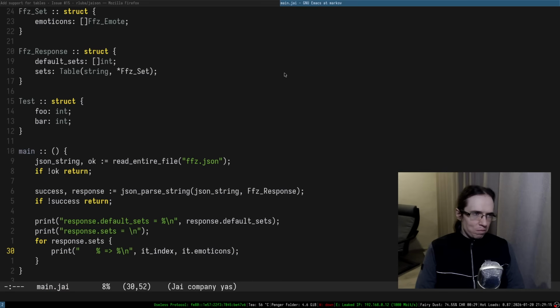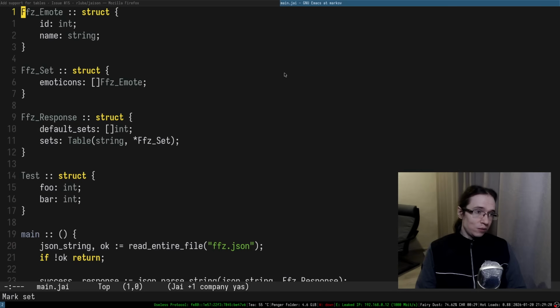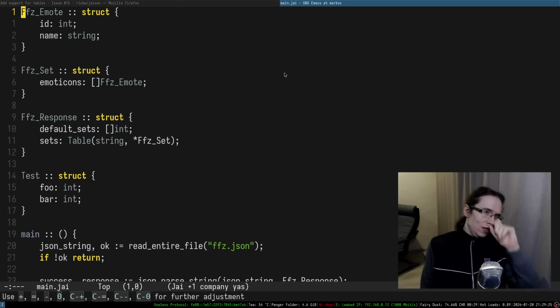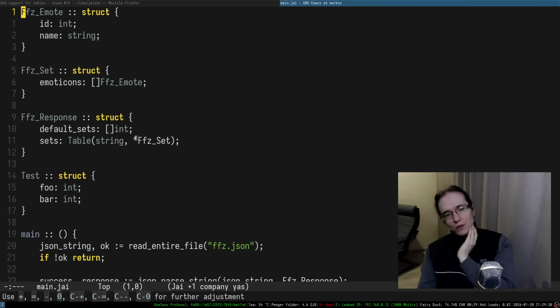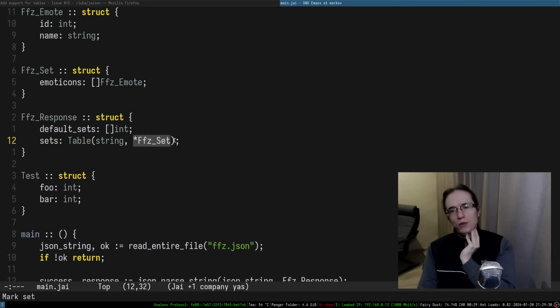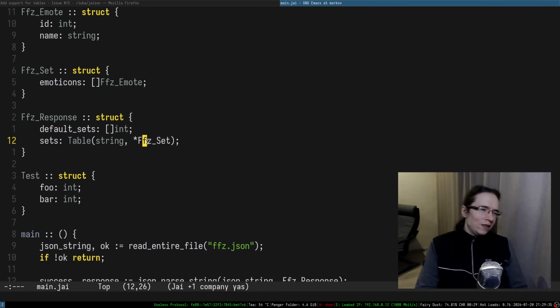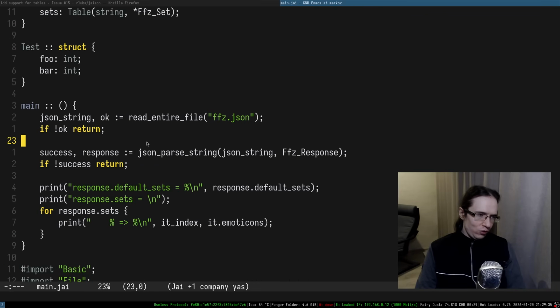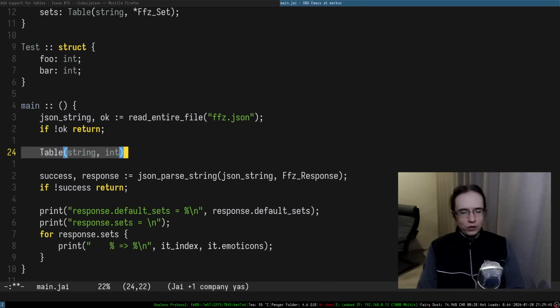I'm not sure if I want to submit this support as is, because this support is rather limited, and I honestly have no idea how to get rid of this limitation that the value has to be a pointer. I don't see how to get rid of this limitation, because forcing the user to have their tables be something like string and pointer to integer is kind of stupid.